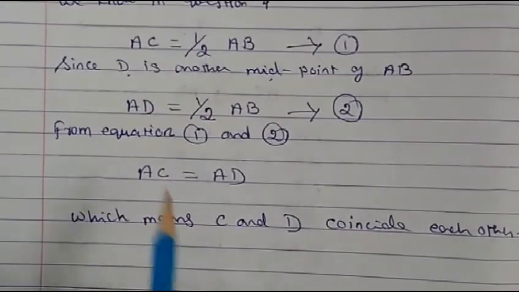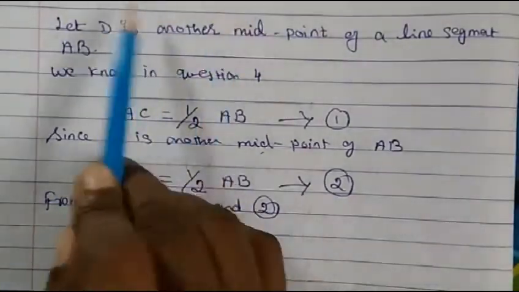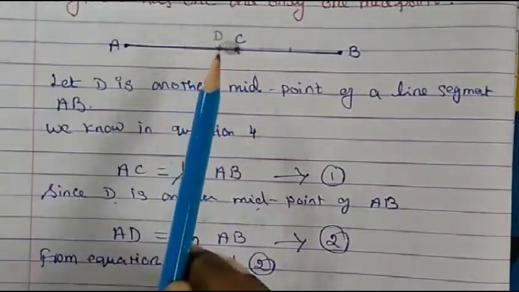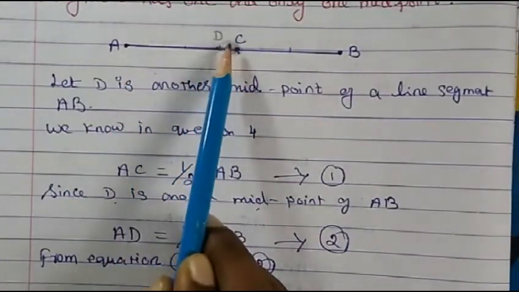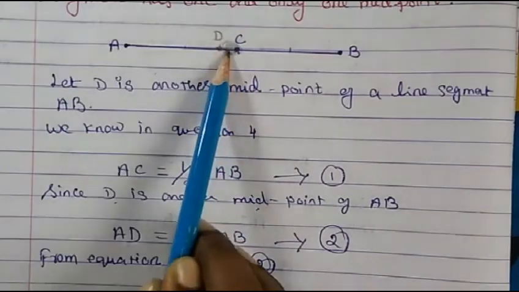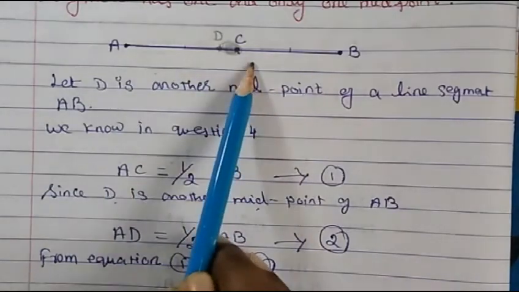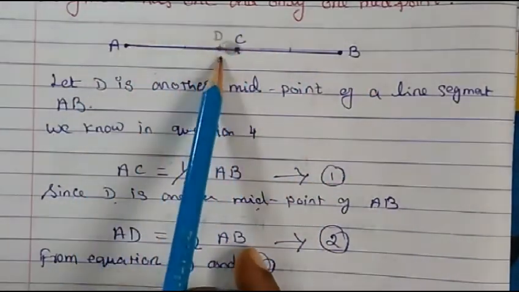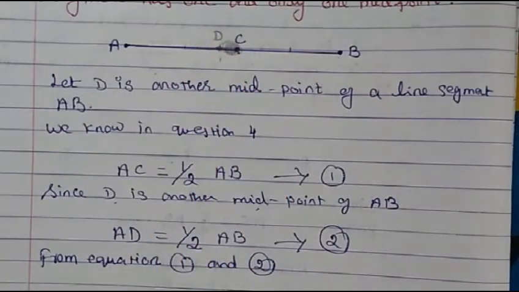AC becomes equal to AD only when C and D coincide and they are not two different points, but only one point. Then only AC will be equal to AD. So that means a line segment can have only one midpoint, cannot have two midpoints.